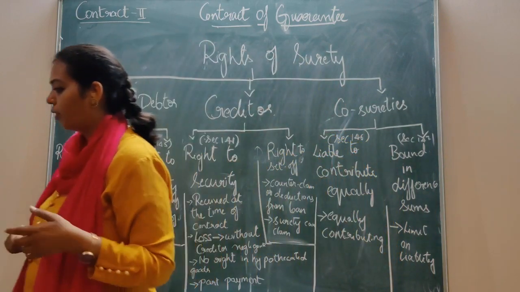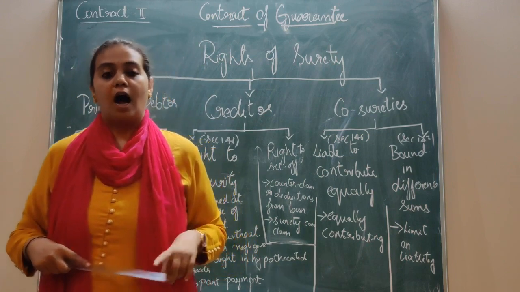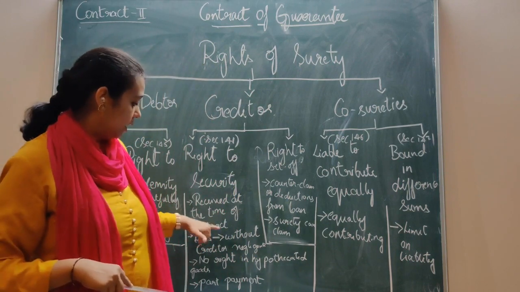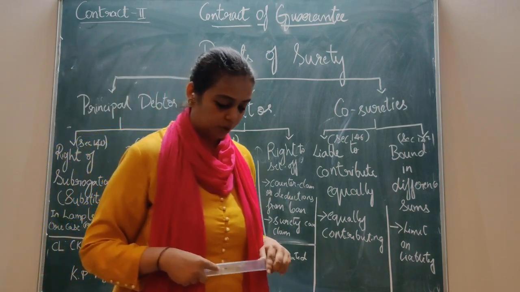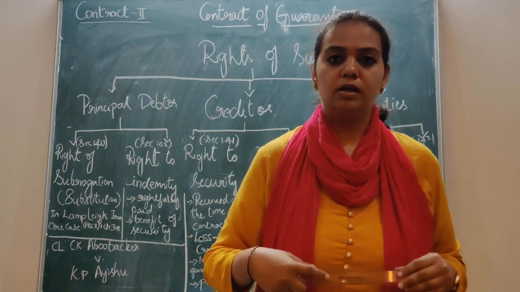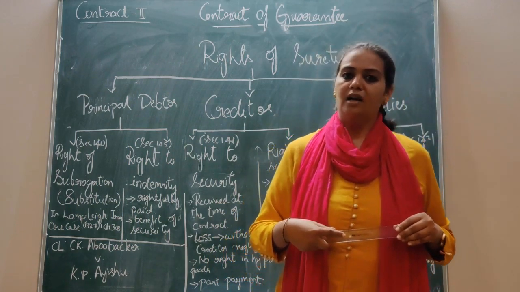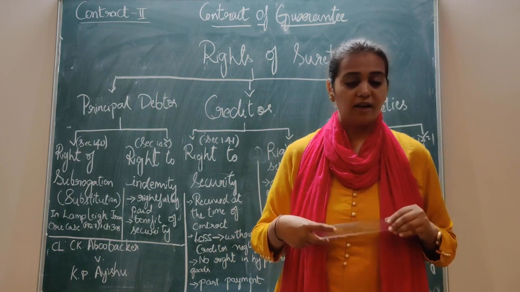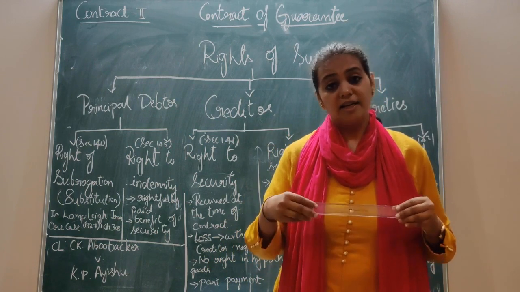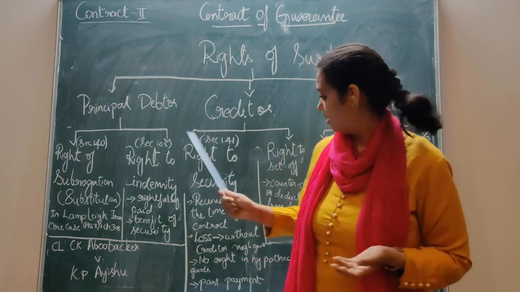The next, more important point I want to discuss is the security received after the contract is entered. What happens if it is received after the contract is entered? As per our law, it is not accepted. Basically, it is not considered valid, because after the contract, if the surety is not aware of it, he doesn't become liable for that particular contract. That is, he doesn't become liable for any default amount. I explained this in this point itself.